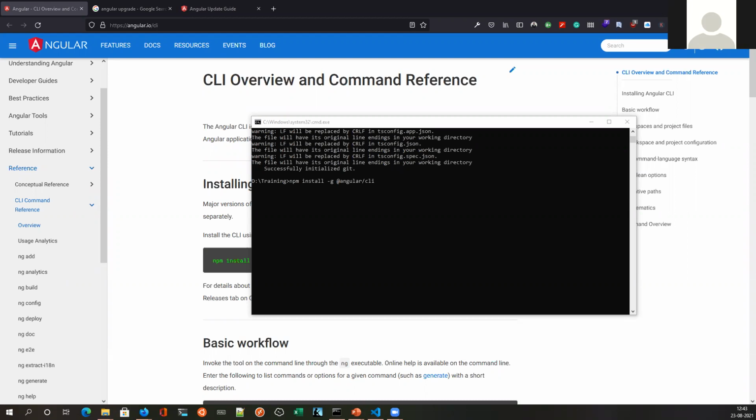Chintan, I have a small question. Yeah, sure. While installing Angular globally, sometimes we get a strict SSL error, and we have to set a config flag making strict SSL false. Why does this SSL error usually come while installing? There can be a lot of factors, but what I assume from your case is that most of you use VPN, right?